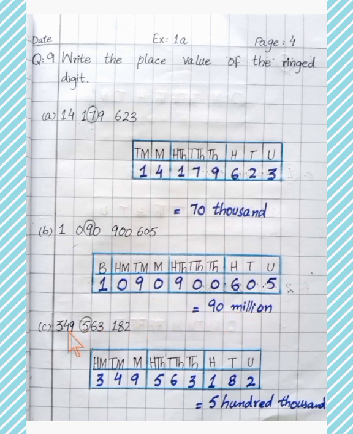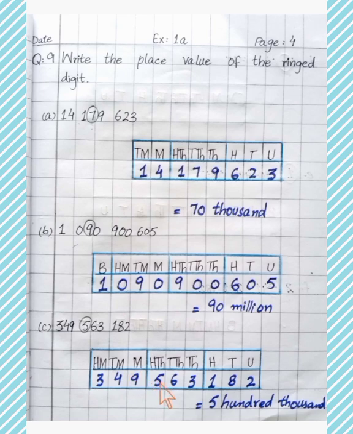Part C, the value is 349563182. The ringed digit is 5. So first we place a number in a place value chart. The ringed digit is 5.